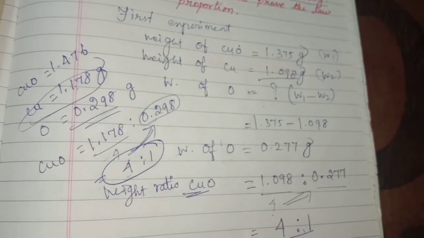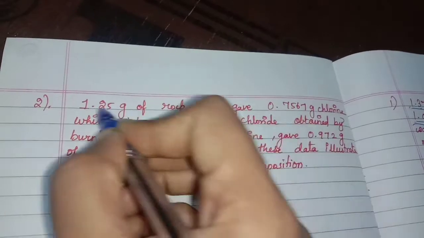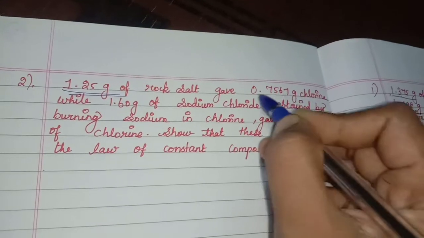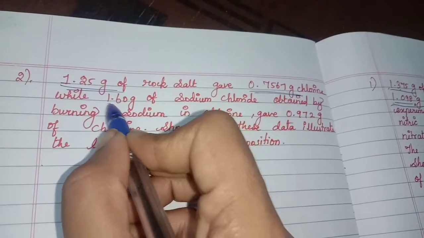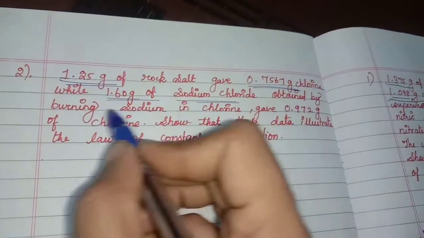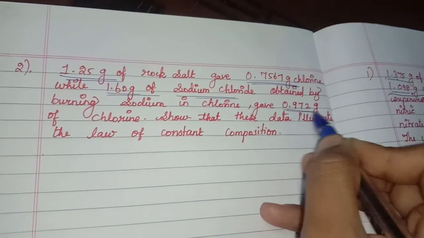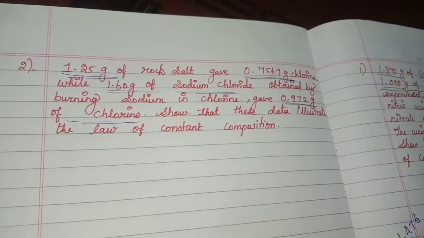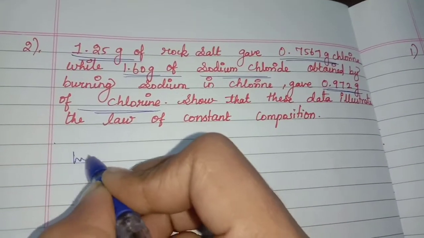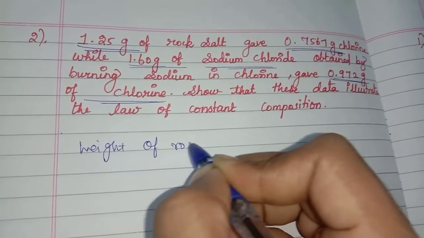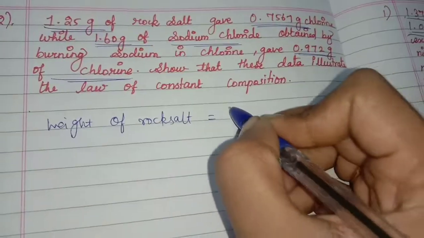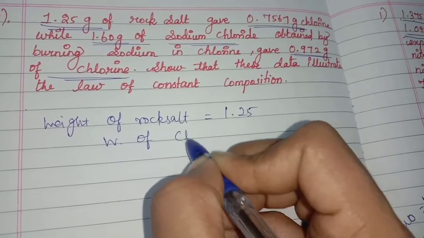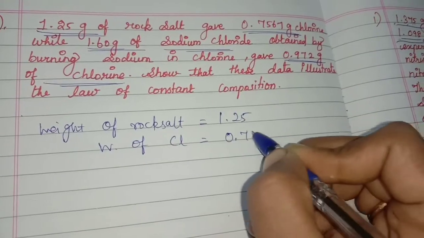Now we can see the second problem. Problem: 1.25 gram of rock salt gave 0.7567 gram of chlorine, while 1.60 gram of sodium chloride obtained by burning sodium in chlorine gave 0.972 gram of chlorine. Prove the law of constant composition. Now write the weight of rock salt, 1.25. Weight of chlorine, what? 0.7567.